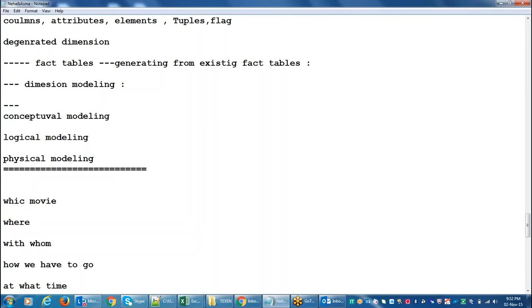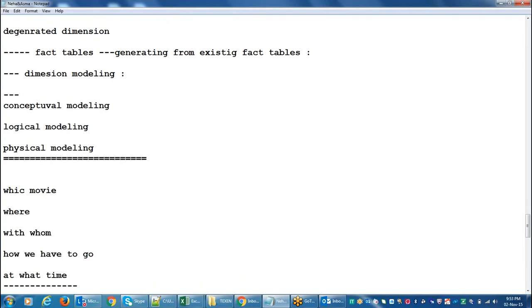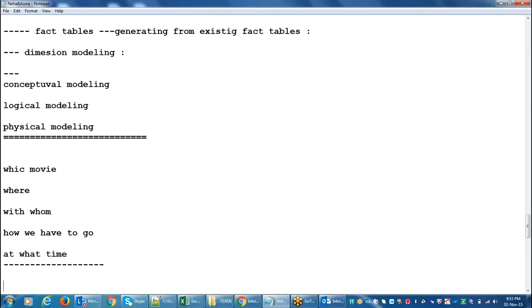So if we are planning to go for a movie this weekend, all these things will automatically come into our mind, right? Which movie, where we have to go, which theater, with whom we have to go, how we have to go, and at what time, what is our convenient time. We will first decide all these things, right?